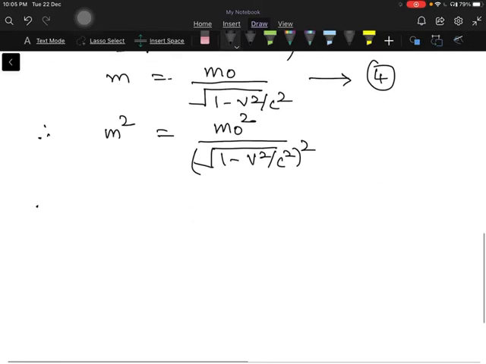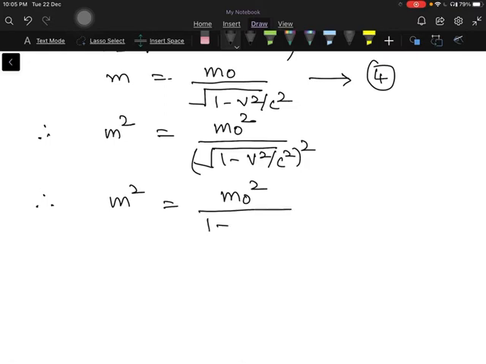So therefore you have m square is equal to m naught square divided by, square root goes, 1 minus v square upon c square. Okay. So now what we do? We just cross multiply and square these terms, take LCM and all. So what do we get?